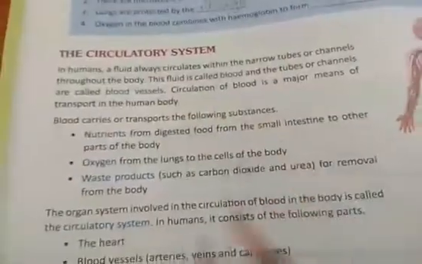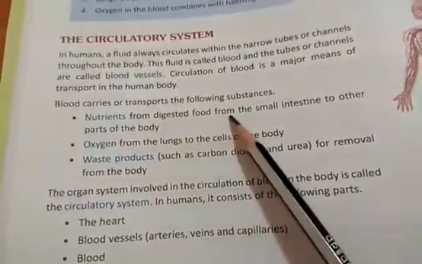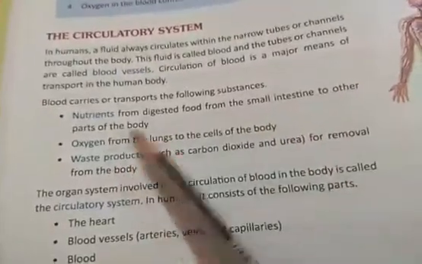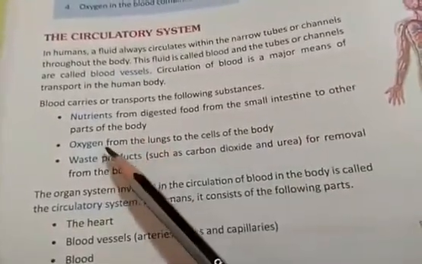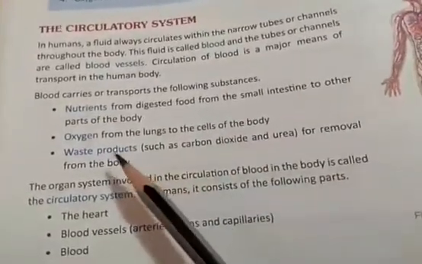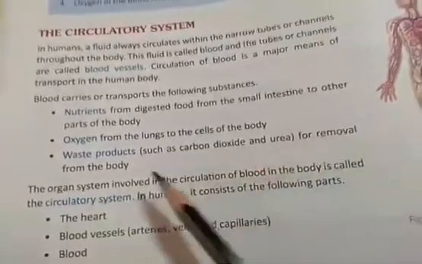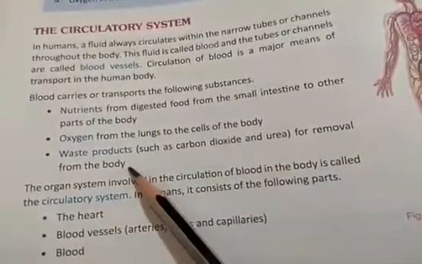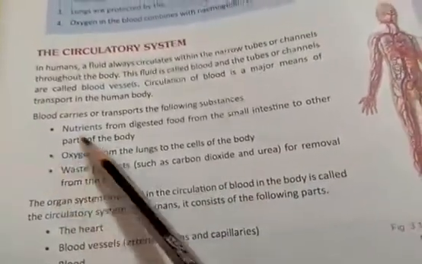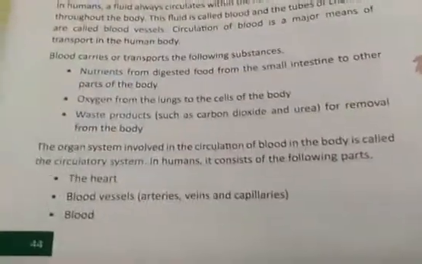And what is the purpose of the blood? It carries nutrients from digested food from the small intestine to other parts of the body. It also carries oxygen from the lungs to the cells of the body. And students, it also carries waste products such as carbon dioxide and urea for removal from the body. So these are the functions of the blood. We will see one more function of the blood meanwhile.